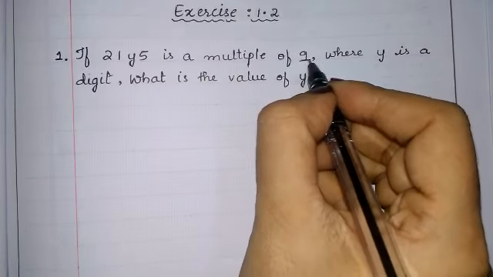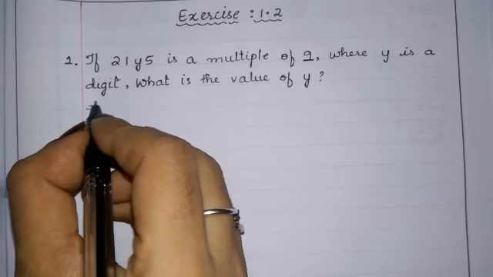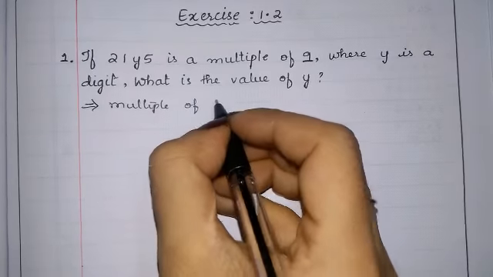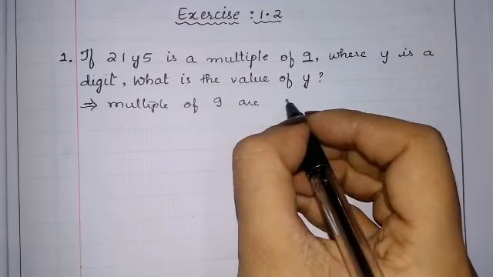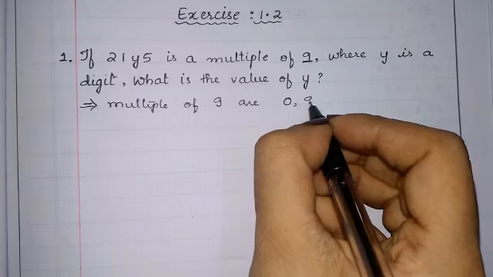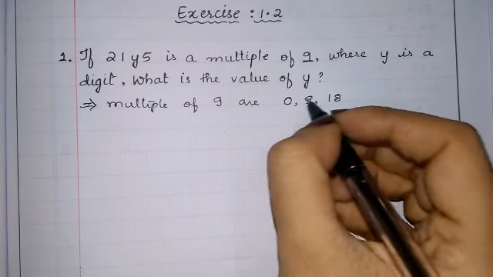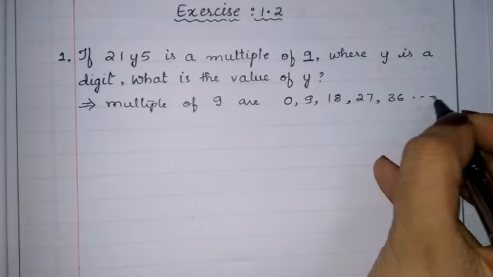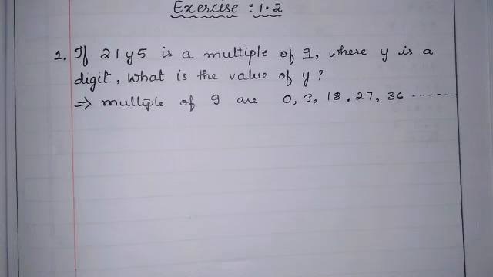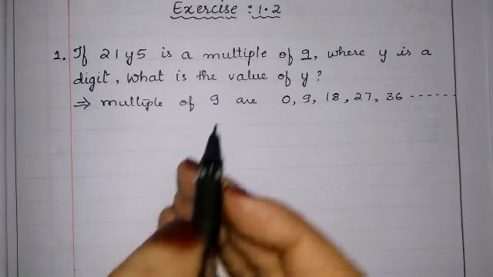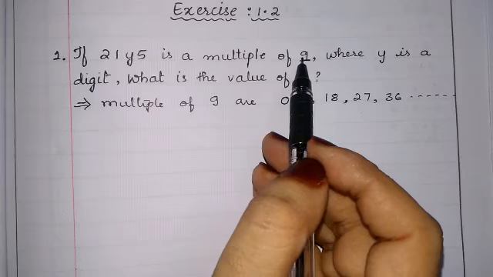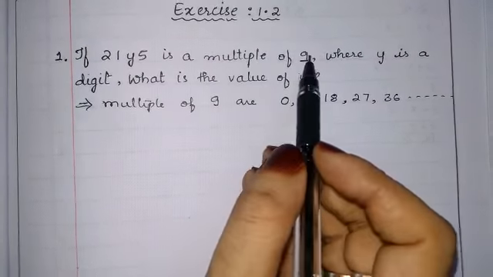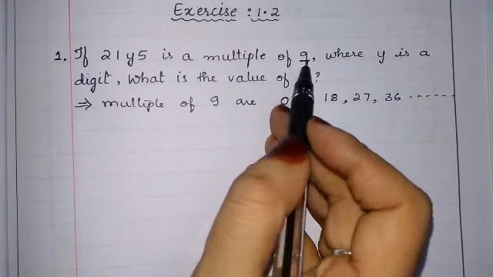Now multiple of 9 they have told. Let us write the multiples of 9. Multiples of 9 are 0, 9, 18, 9 1s are 9, 9 2s are 18, 9 3s are 27, 9 4s are 36. Like this are the multiples of 9. Okay. Now what they are asking, a number is a multiple of 9, then it is divisible by 9. जो नंबर मल्टीपल होता है वो डिविजिबल होता है वही नंबर का.